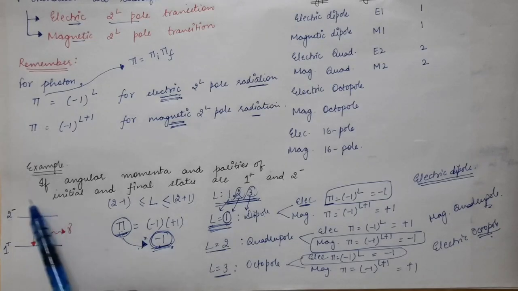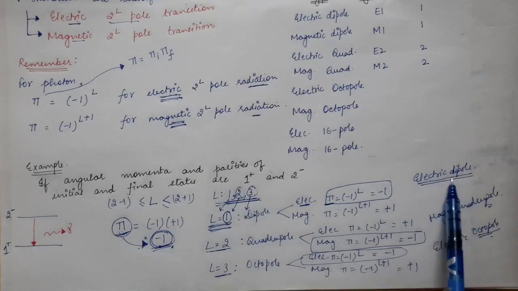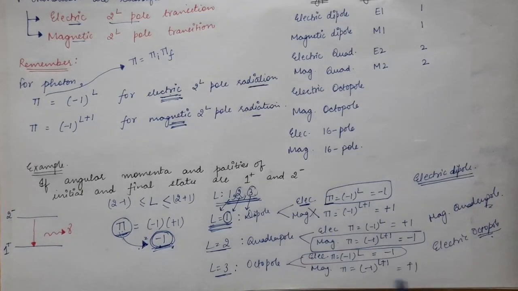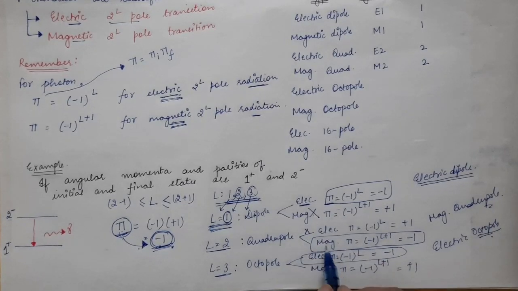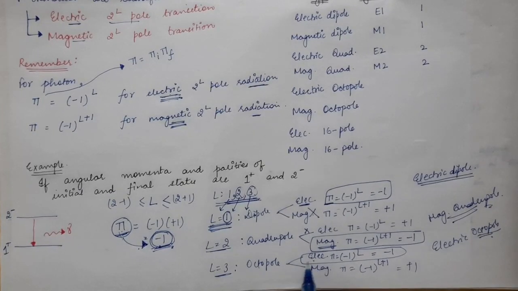So for this particular example, electric dipole is possible, magnetic dipole is not possible. Electric quadrupole is not possible, but magnetic quadrupole is possible. Then electric octopole is possible, but magnetic octopole is forbidden.